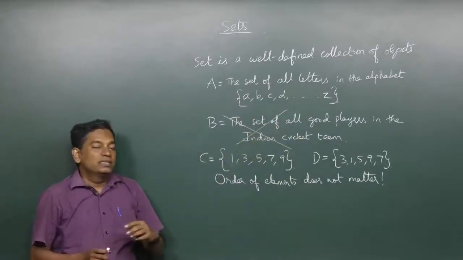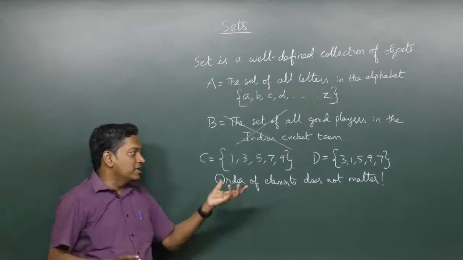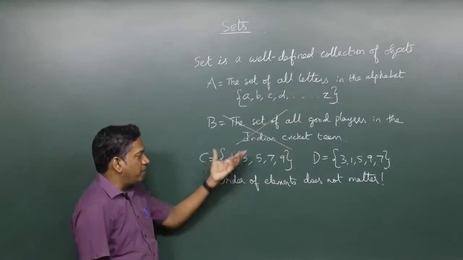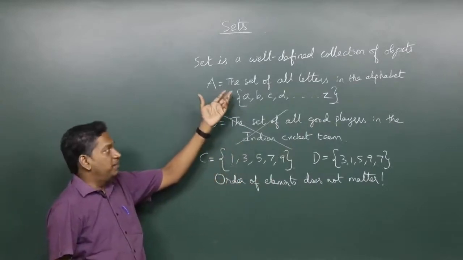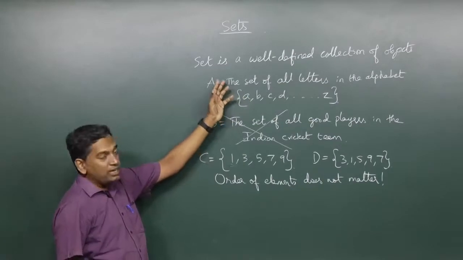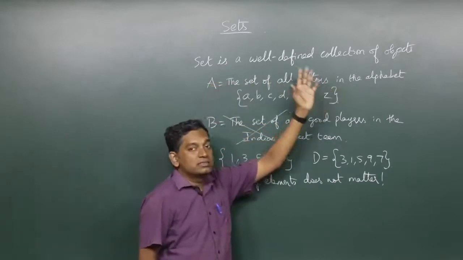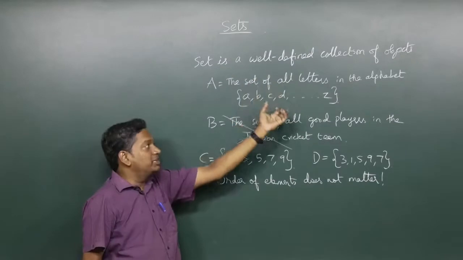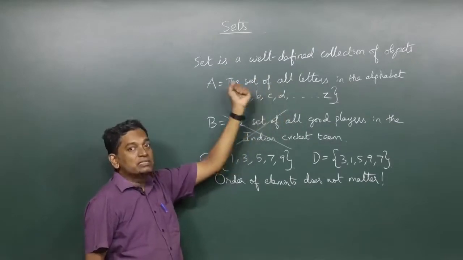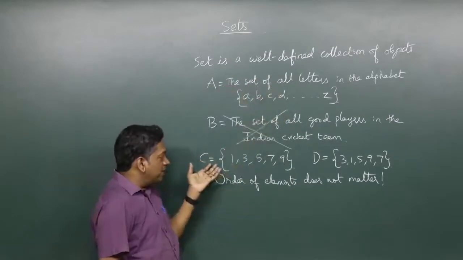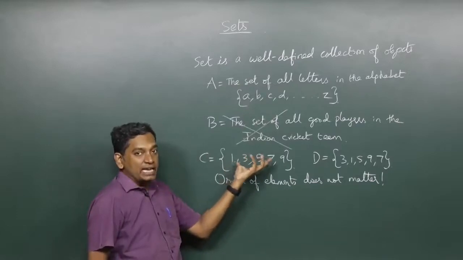Now, these are some standard definitions, and if we want to define a set, we can write this description that will tell us the elements in the set, or we can just write the elements directly.